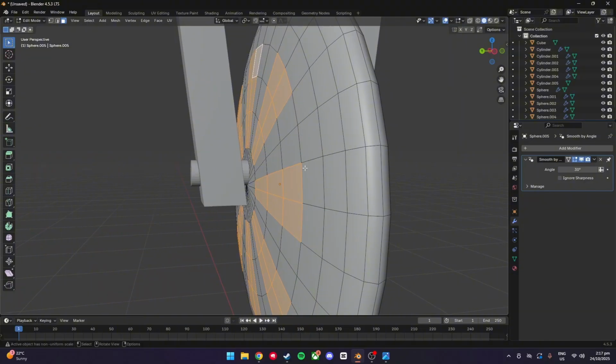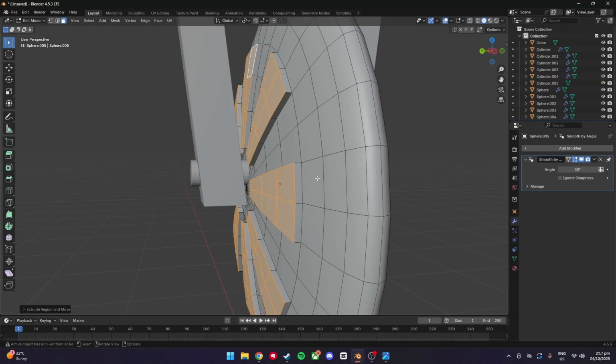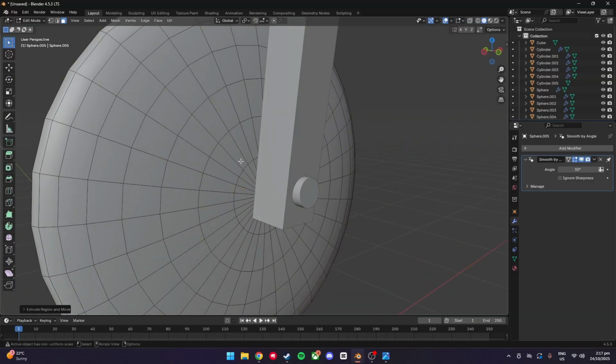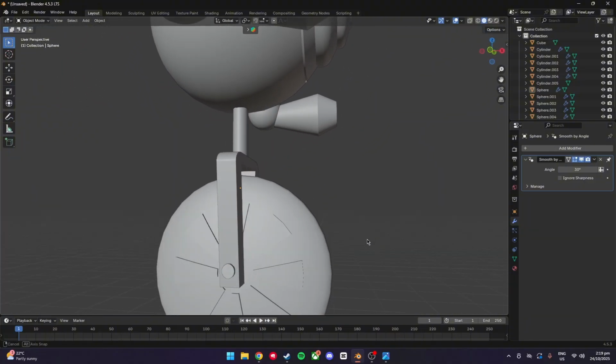Then all we're going to do is press E to extrude. And make them come out about that far. I'm going to do the same thing on this side. So once you've done that, you should have a tire that looks something like this. And again, you can make this look however you want.